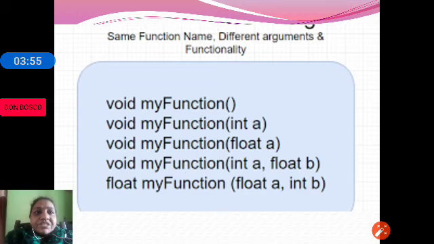So same function name, different arguments and functionality. Defining function overloading: we define multiple functions with the same name and change the argument list, either by the number of arguments or the data types used in the arguments, so we can overload a function in C++.